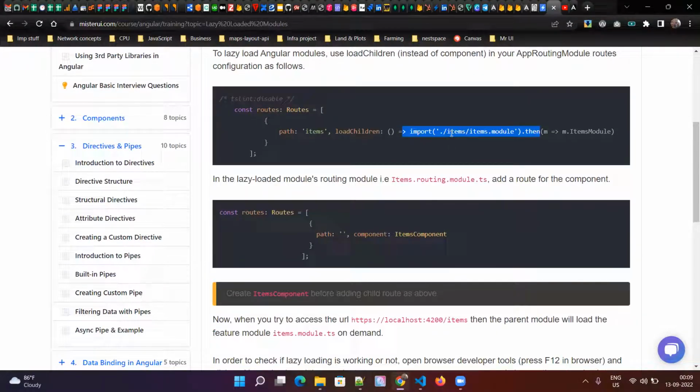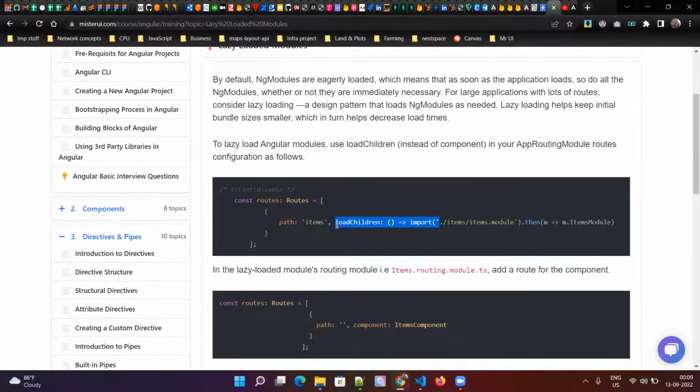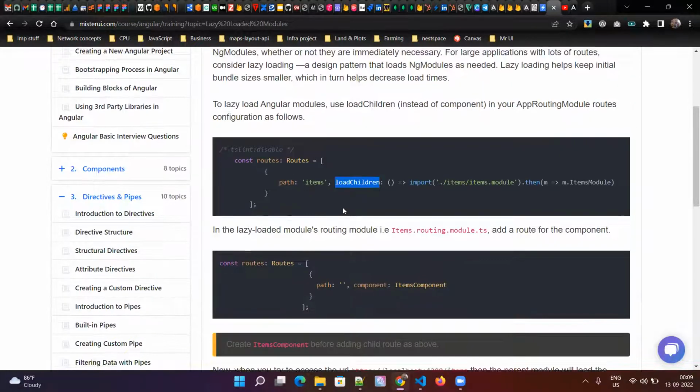Angular will take care of that. Only the syntax matters, nothing else. In order to make an eager loading module into a lazy loaded module, you just have to use this syntax. That's it.